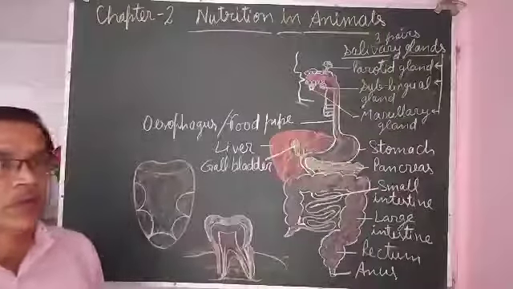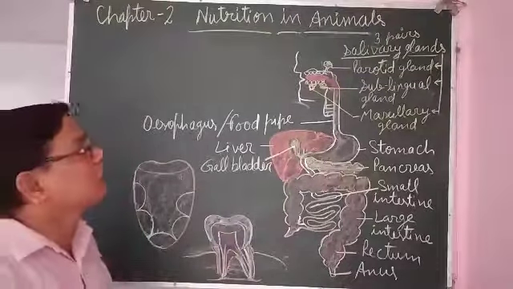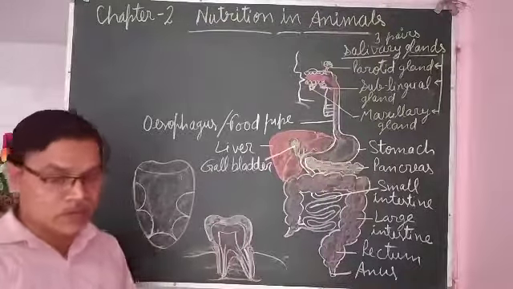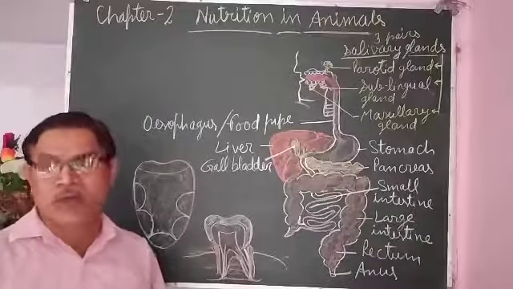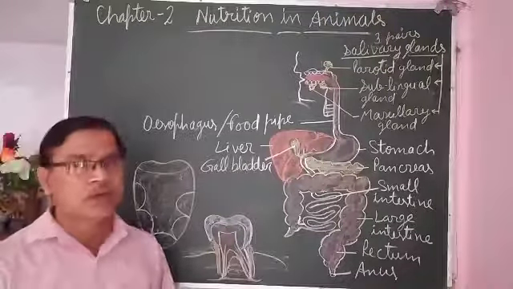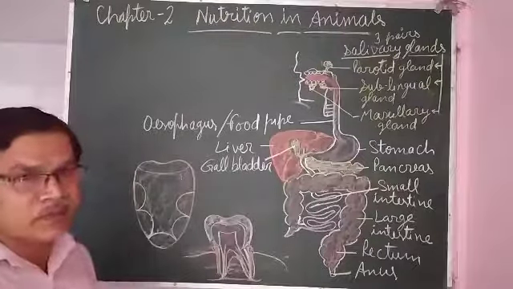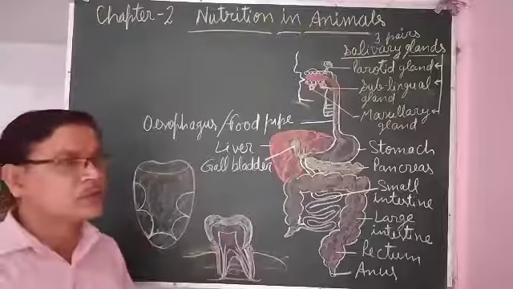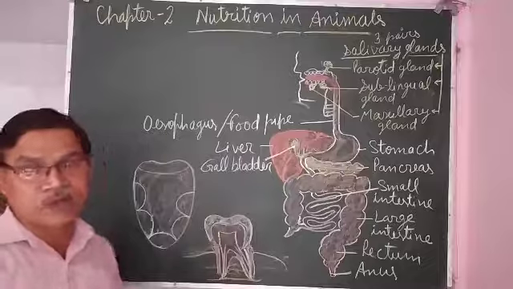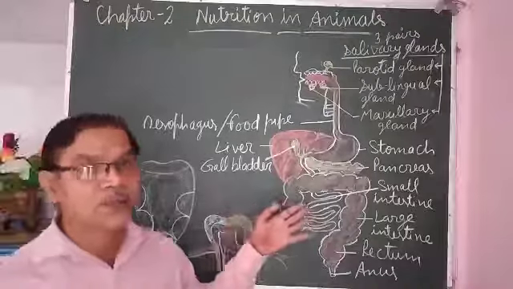Hello students, we are studying chapter 2, that is nutrition in animals. In the first video we discussed how various organisms take their food, and I told you about the human digestive system. The human digestive system is made up of the alimentary canal, digestive enzymes and secretory glands. So this is the diagram I have tried to draw.